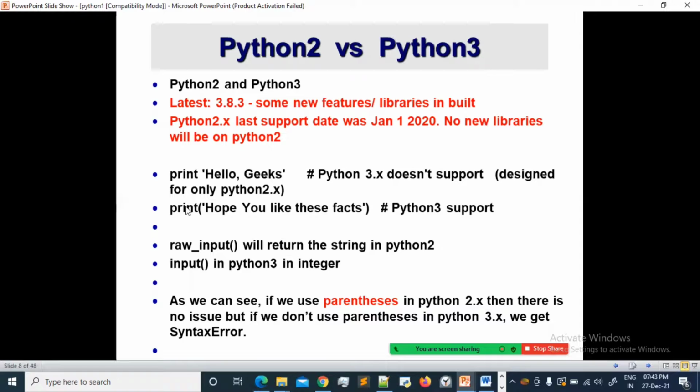So just think that whenever you write something in print in Python, just use print with parentheses so that it will be considered Python 3. One more thing: if you write raw_input, it will return a string in Python 2, but input is by default an integer. So that's different, but this is not the case every time. So we will always consider input only. Forget about raw_input, we will not use that. I have not been using raw_input. So input and print with parentheses.